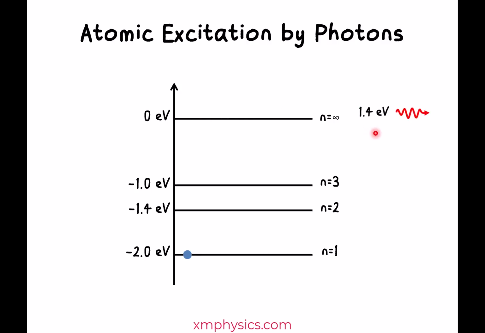I know you're going to ask, hey, why can't the atom absorb 1.0 electron volt? Yeah, if it absorbs only 1 eV, it can excite itself from n equals 1 to n equals 3, and let the photon keep the balance of 0.4 eV. Now, for some reason, photons are different from electrons. If it's an electron with 1.4 eV of KE, the atom can always absorb just 1.0 eV and let the scattered electron keep 0.4 eV as its KE. But if it's a photon, that's not possible. The atom must either absorb all of it or let it pass.